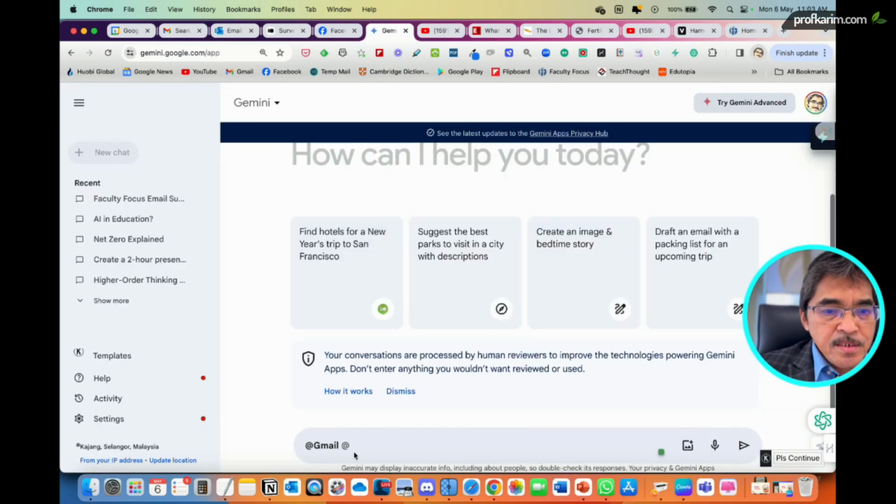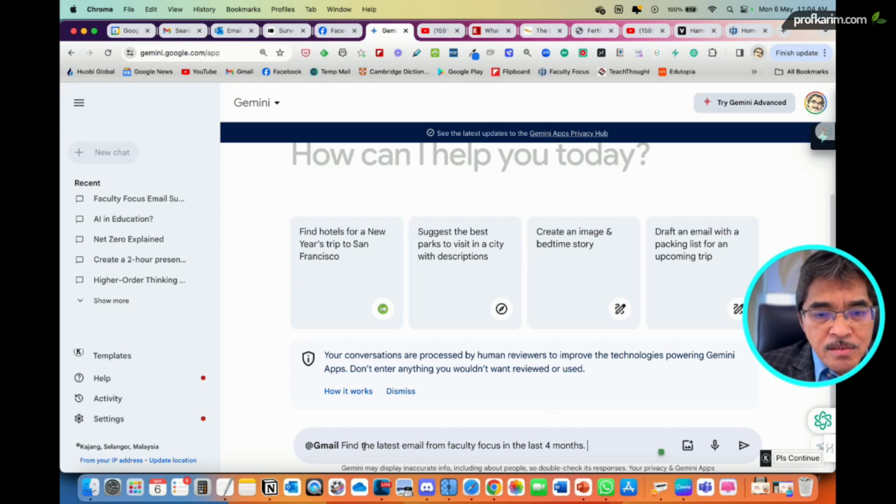So instead of looking at this from within my Gmail, what I can do with Gemini, I type @Gmail, then I can tell Gemini to find the latest email from Faculty Focus in the last 4 months. But of course, I can search within my Gmail. Why should I ask Gemini to find the latest email? What I want to do now is what I cannot do in Gmail.